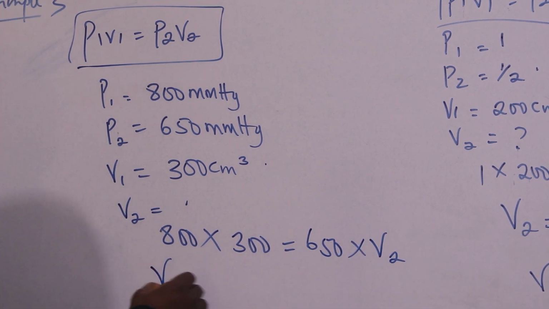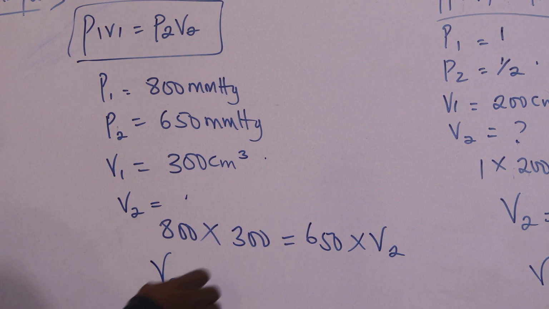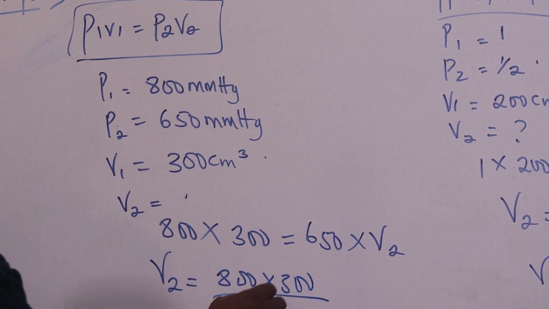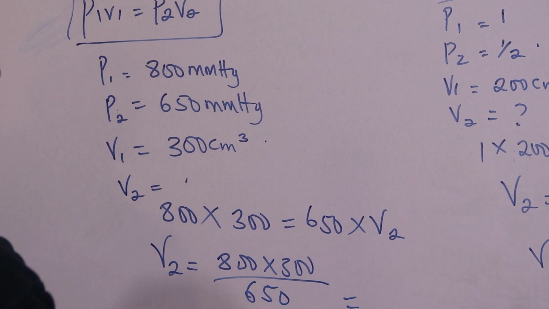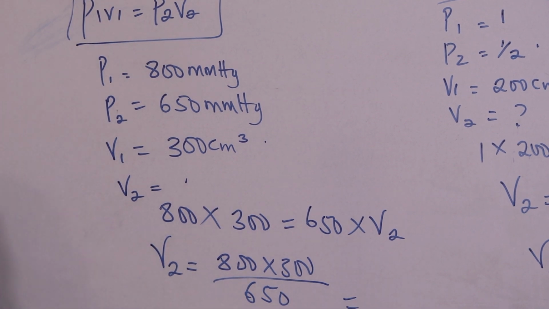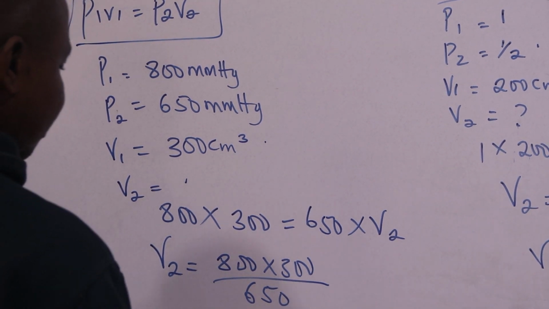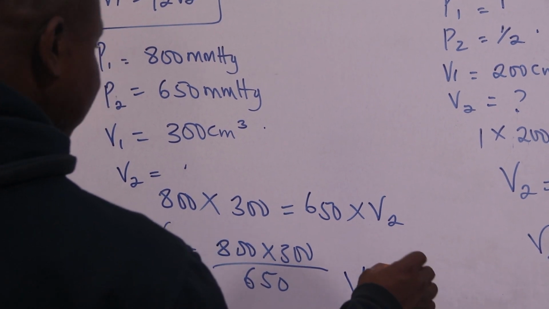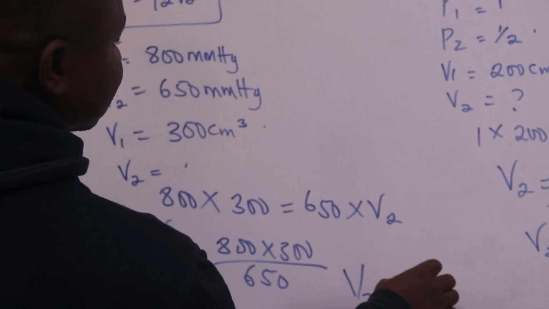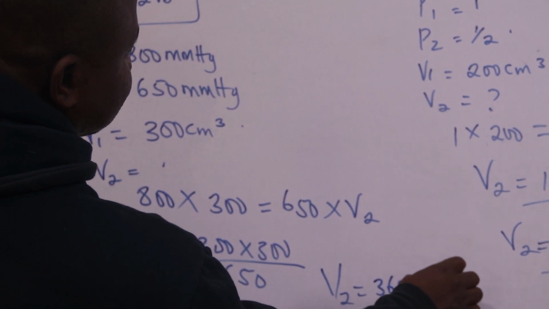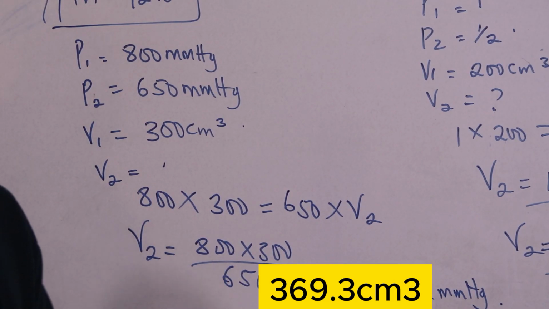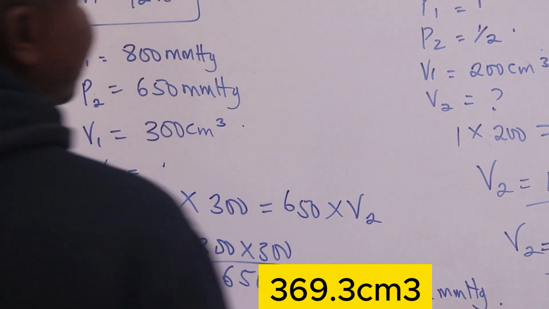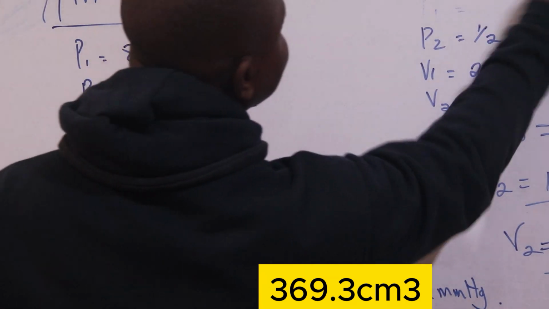Now make V2 the subject of the formula. We have 800 multiplied by 300 divided by 650. If you do that in your calculator, V2 gives us 369.2 cm3. Alright, that's example 3. Let's move to example 4.